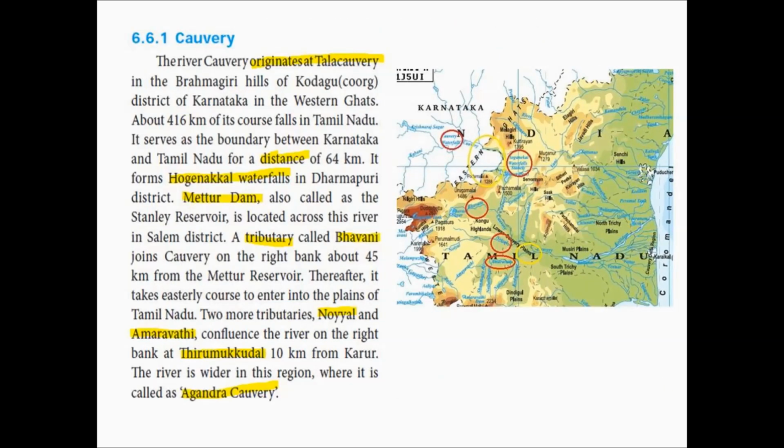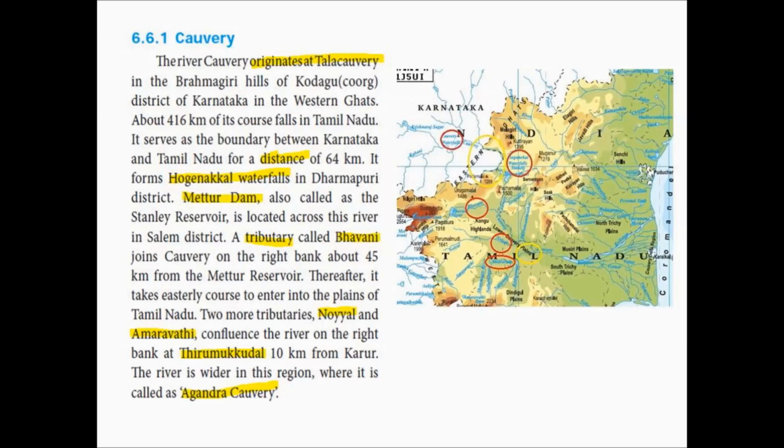Students, open the physical map of Tamil Nadu in your book. First we will see about the river Kaveri. The river Kaveri originates at Talakaveri in the Brahmagiri hills of Kodagu district of Karnataka in the Western Ghats. As we already know, most of the rivers of Tamil Nadu originate in the Western Ghats.